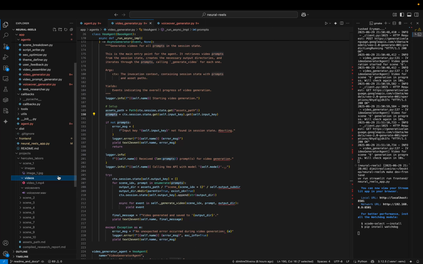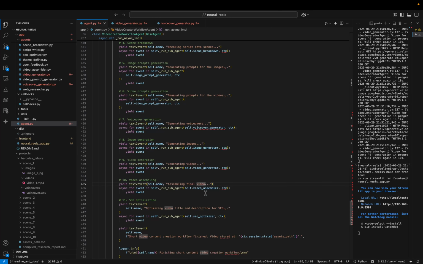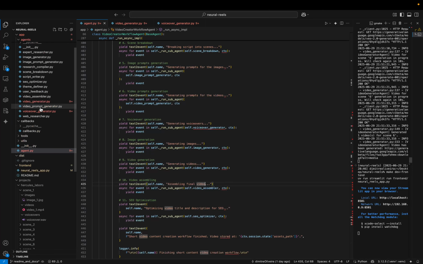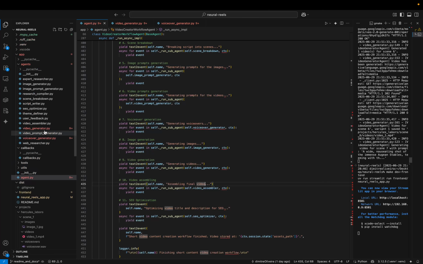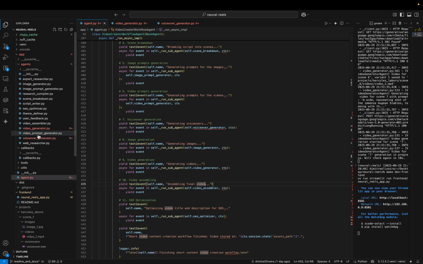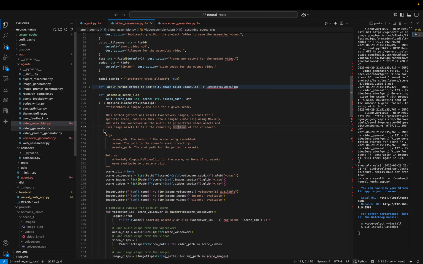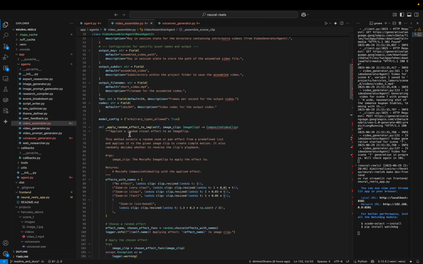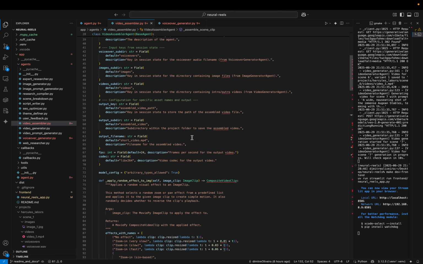In this case, you can see that in scene one, I have the voiceover, the image, and also the video. And then when I have all of the assets for every scene, I will run the video assembler, which is, again, custom logic. So I need a custom agent, a video assembler, and it's this model here.